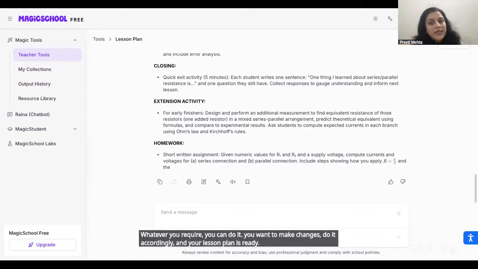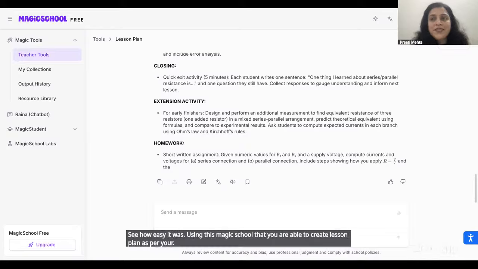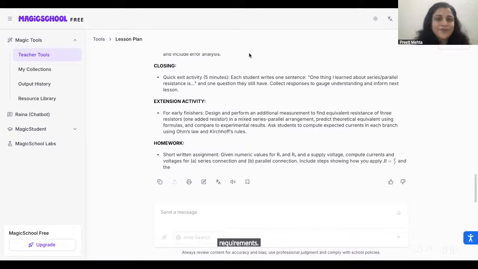See how easy it was using this Magic School, that you are able to create a lesson plan as per your requirements. I hope this is clear to all of the teachers present over here.